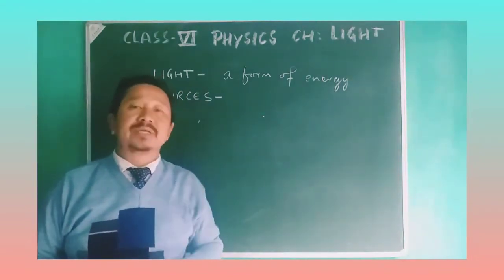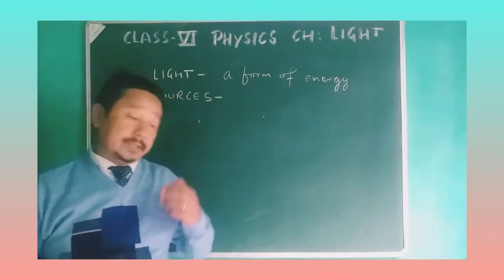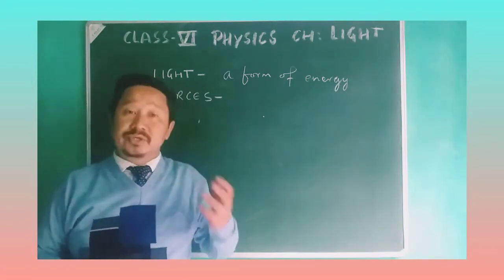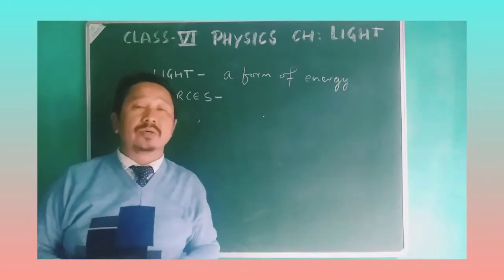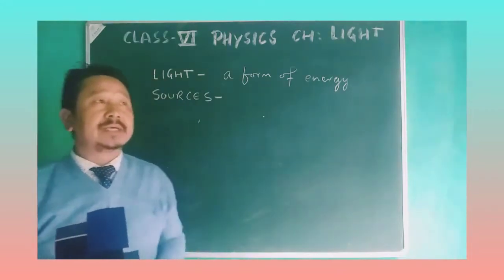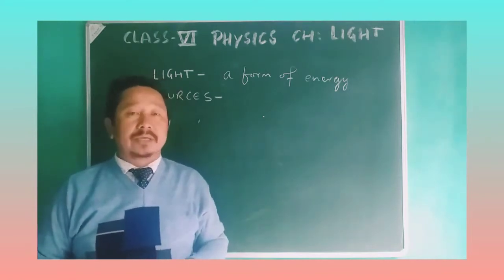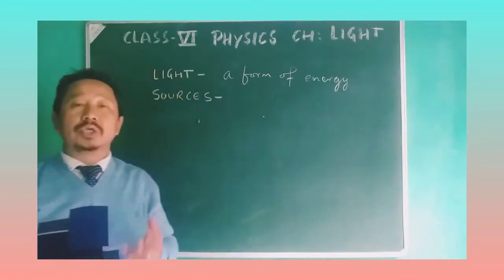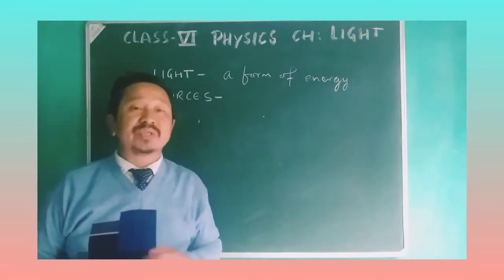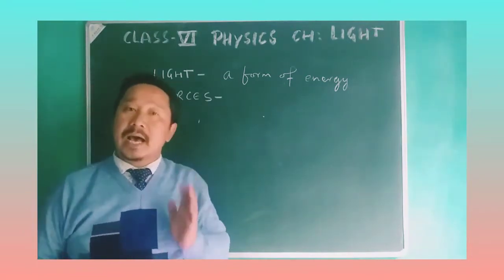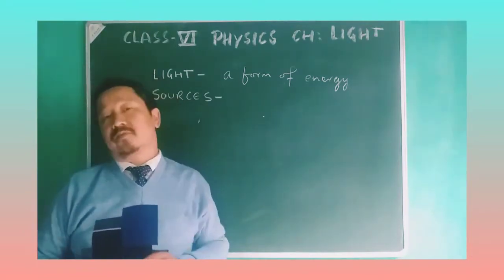There are many sources of light. You see the stars, the sun, they also produce light. Similarly, there are candles, tube lights, bulb. So these are also the ones which produce light. That means those which produce light are the sources of light.